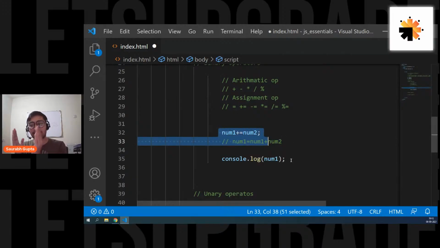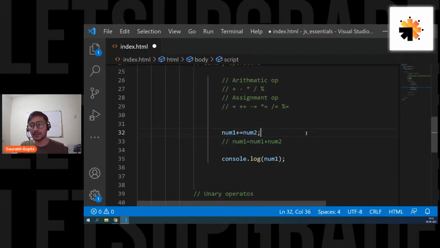So always remember, if you write variable 1 plus equal to variable 2, it will simply be variable 1 plus variable 2. Whatever you get, store it again in the variable 1. Same for minus equal to, same for multiply equal to, same for slash equal to, same for modulo equal to. It will perform the operation on both the variables. Whatever result you get, it will store in the left side variable.